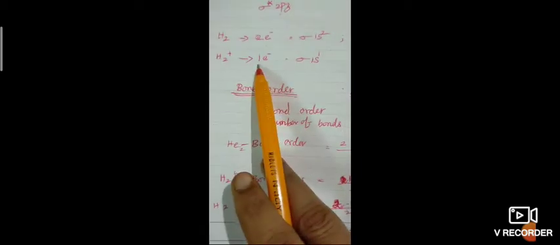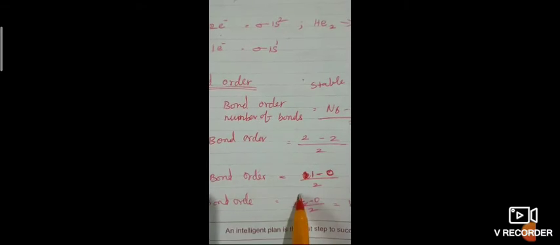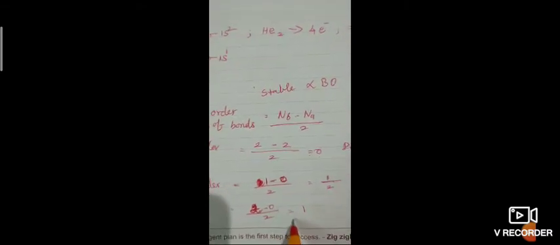If you see the H2 plus ion, it has only 1 sigma electron, so bond order is 1 minus 0 by 2, that is 1 by 2. For the hydrogen molecule, the bond order is 2 minus 0, because it has only sigma with 2 electrons, so 2 by 2, that is 1.